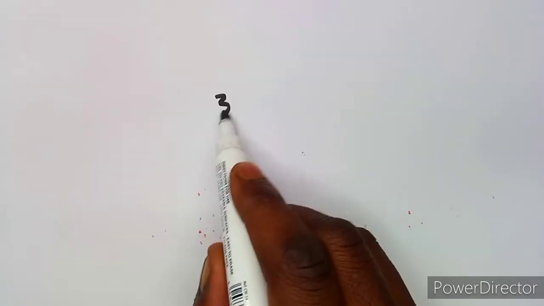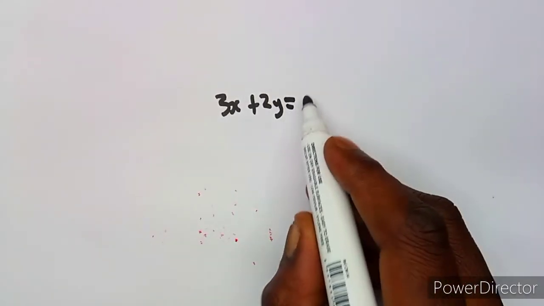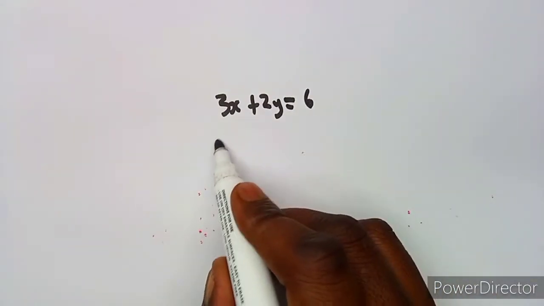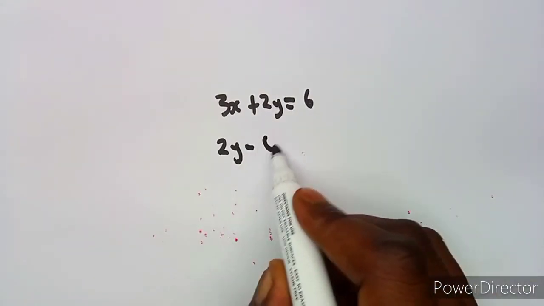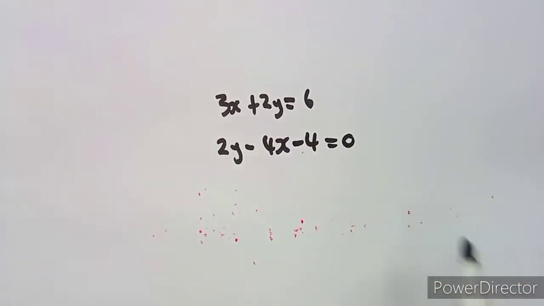Let us quickly rewrite the equations. We've got 3x plus 2y equal to 6, and another equation, 2y minus 4x minus 4 equal to 0. These are the two equations that you're given. There are many options you can choose: elimination method or substitution method.